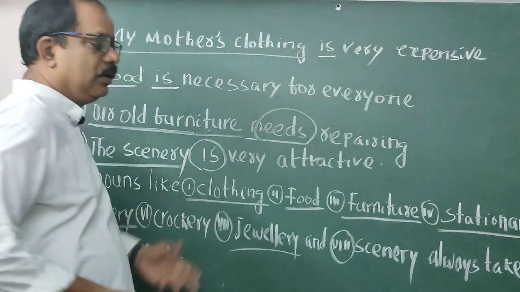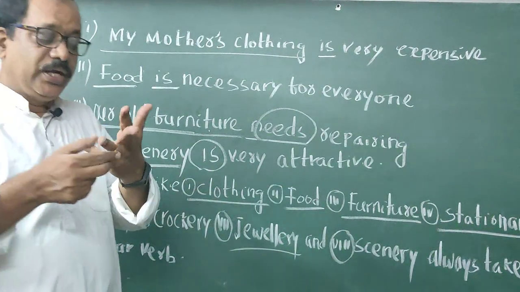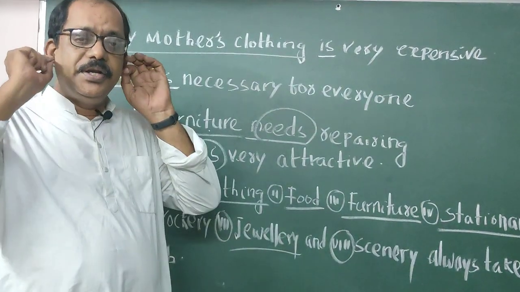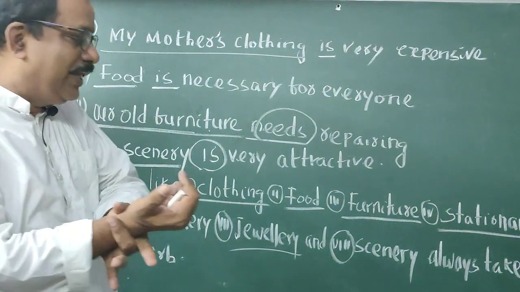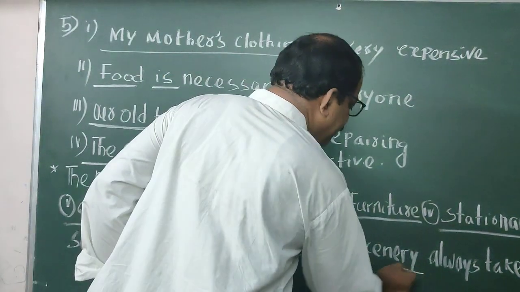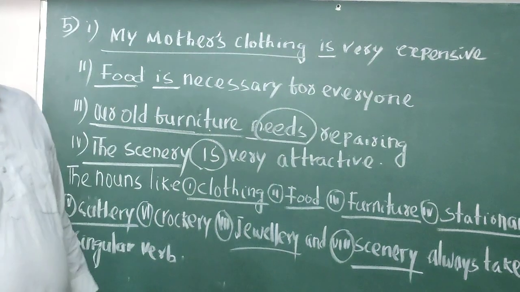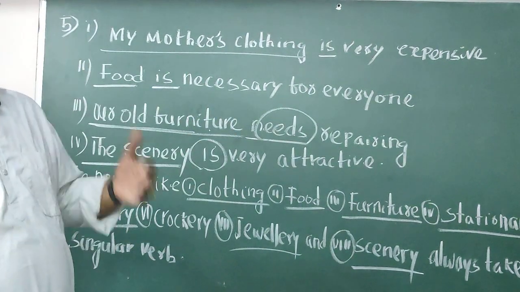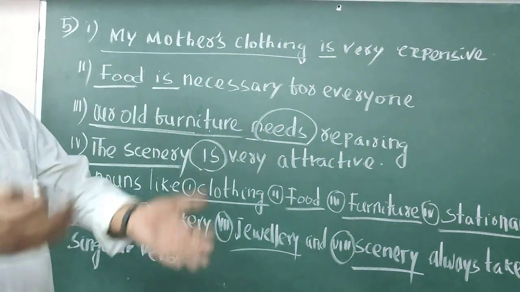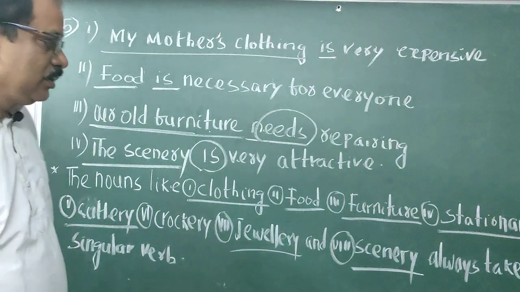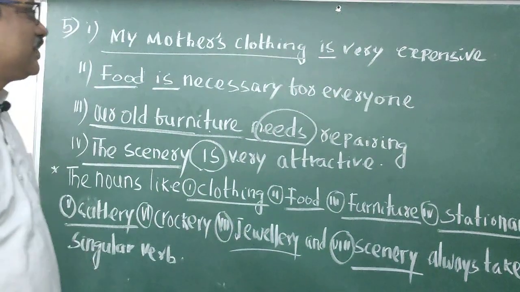Jewelry: finger ring, earring, necklace, bangles, all are called jewelry. Scenery, different scenery: the sunset scenery, the sunrise scenery, the mountain scenery, the sky scenery. They look like plural, but they take a singular verb.